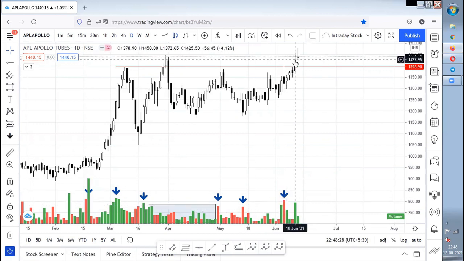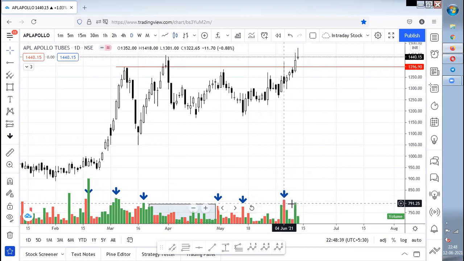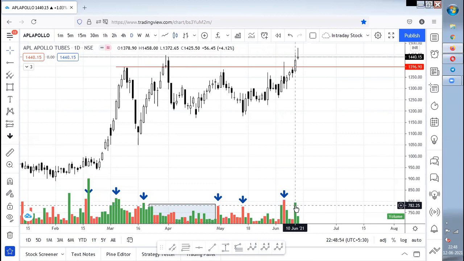And now this candle on 10th of June has given a breakout. But how is the breakout? The breakout is very, very weak. Why? Because this candle is good, but compared to this candle it is weak. Got my point? This is how you need to read the charts, how you need to understand how the market is behaving, how you need to understand the volume concept, and how you need to tell a breakout from a fakeout.